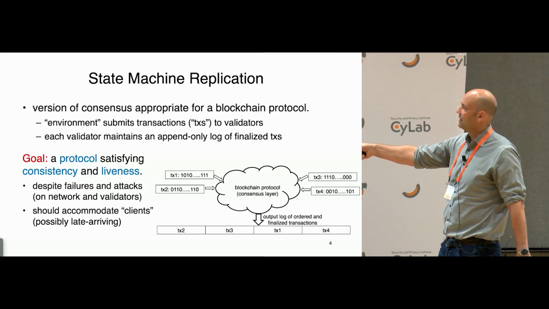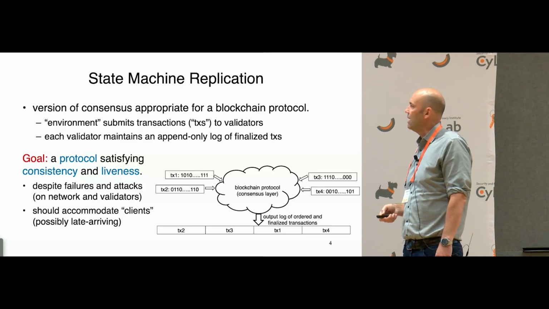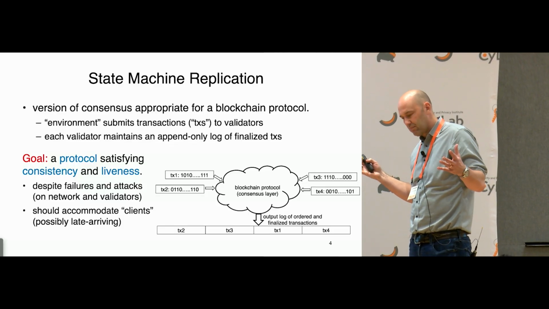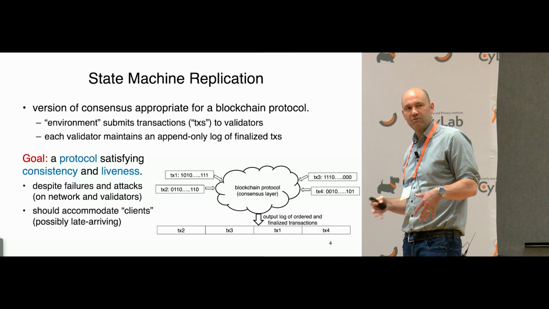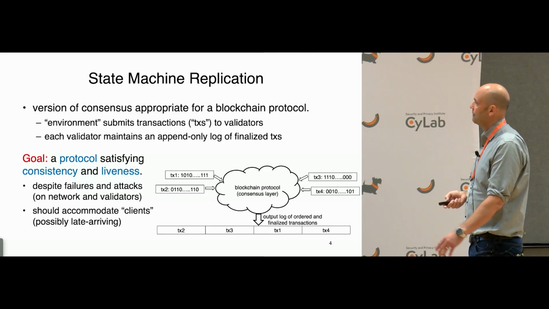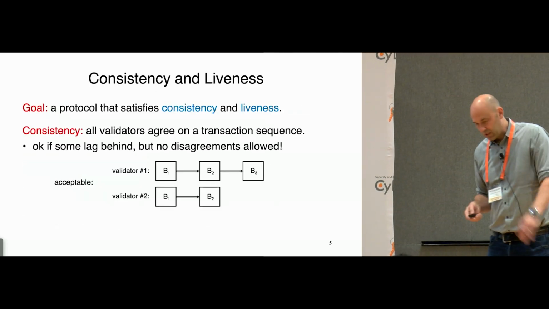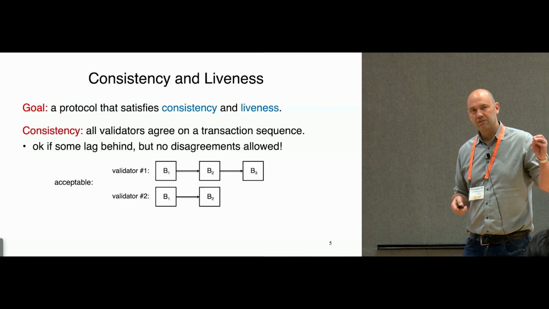At a bare minimum, we'll want more properties than this, but at a bare minimum, you want a protocol satisfying consistency and liveness. More on that on the next slide. Despite the fact, and this is what makes the problem potentially hard, the network may be unreliable, and some of the validators themselves may be unreliable or faulty.